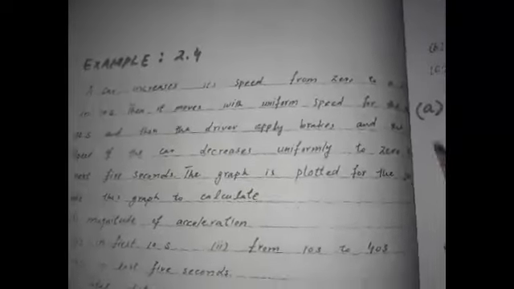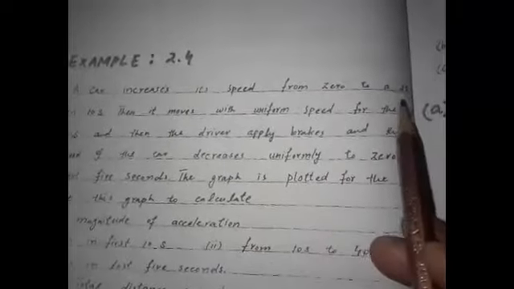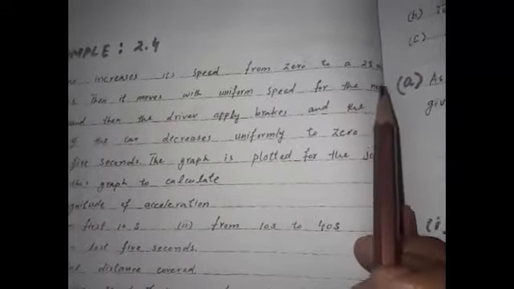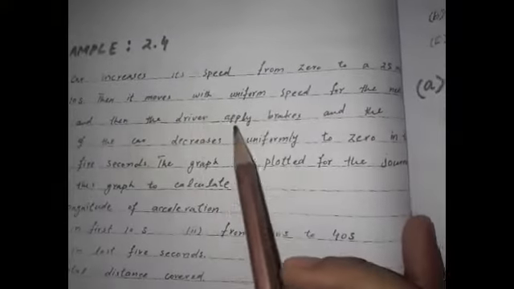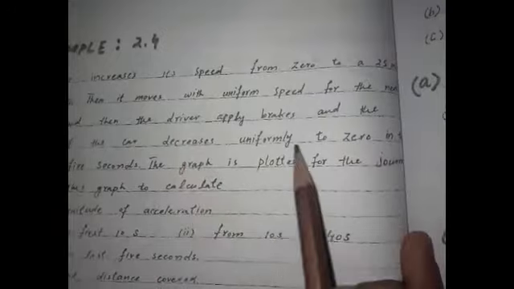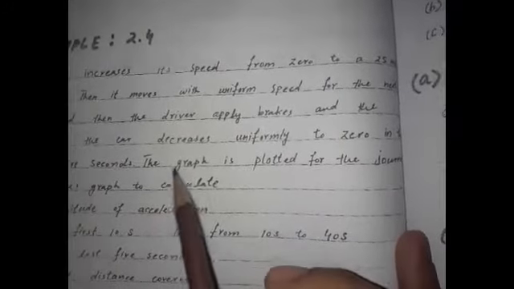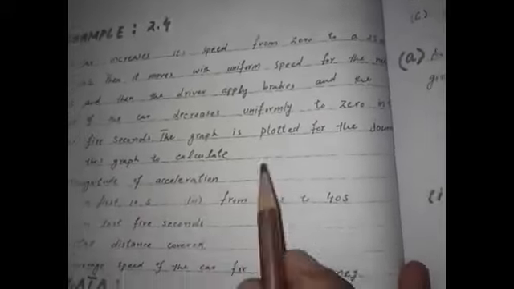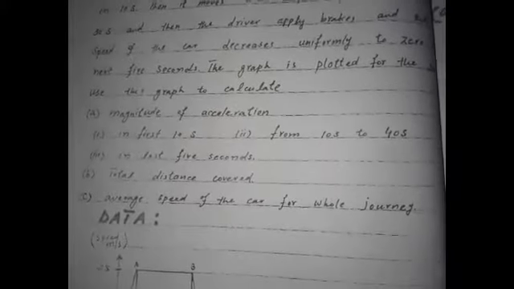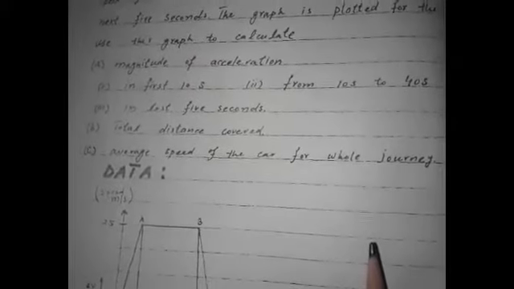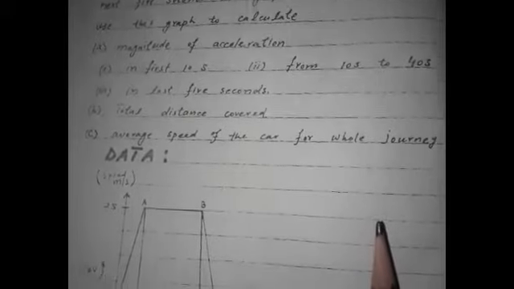Example number 2.4. A car increases its speed from 0 to 25 meter per second in 10 seconds. Then it moves with uniform speed for the next 30 seconds, and then the driver applies brakes and the speed of the car decreases uniformly to 0 in the next 5 seconds. The graph is plotted for the journey. Use this graph to calculate the magnitude of acceleration in the first 10 seconds, from 10 seconds to 40 seconds, in the last 5 seconds, and the total distance covered. Average speed of the car for the whole journey is.